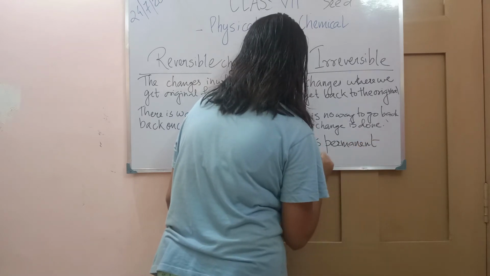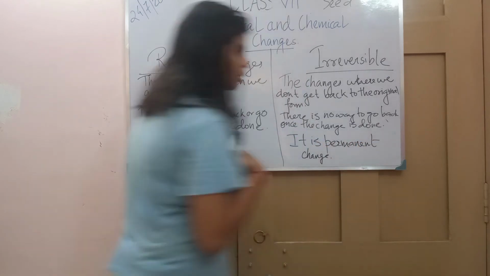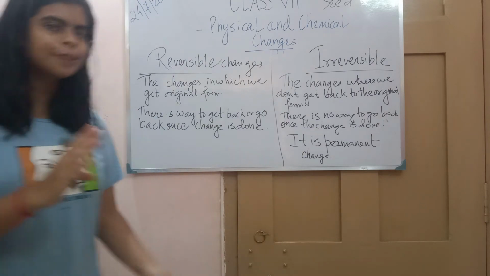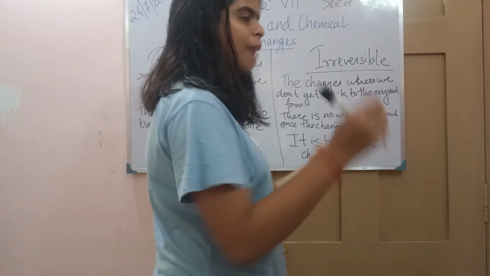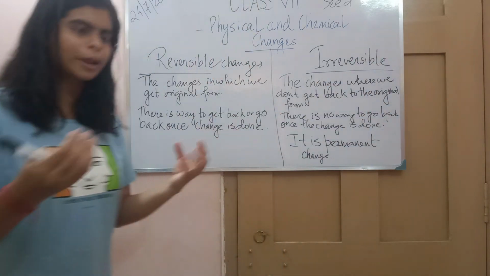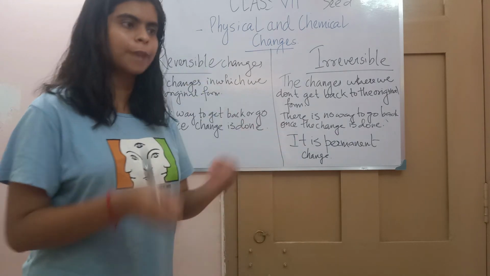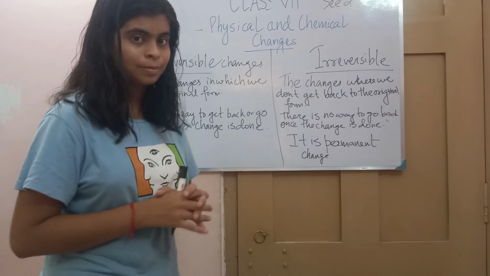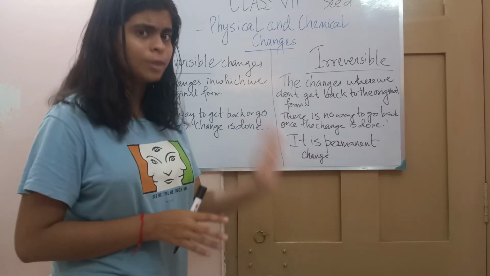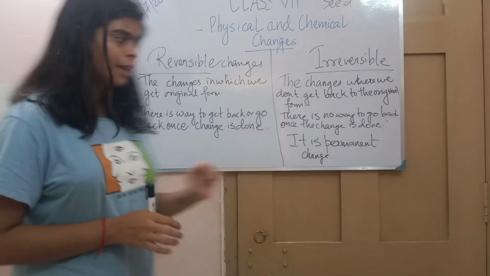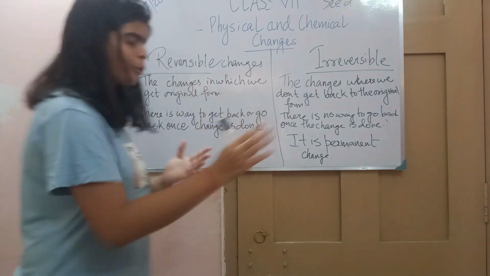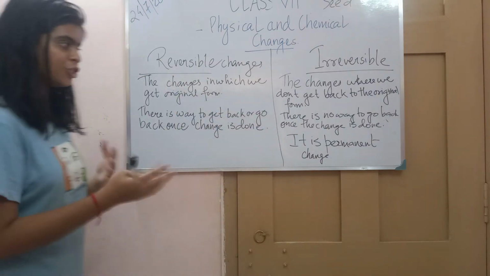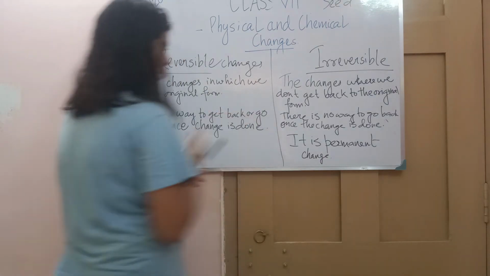Like we are growing. It is permanent. Nobody can do some magic that we can get back to the childhood form or get back to that nine-month-old baby. There is no way. So it is permanent. Once you have grown, it is permanent. You are always going forward. You are aging. So this is always permanent.